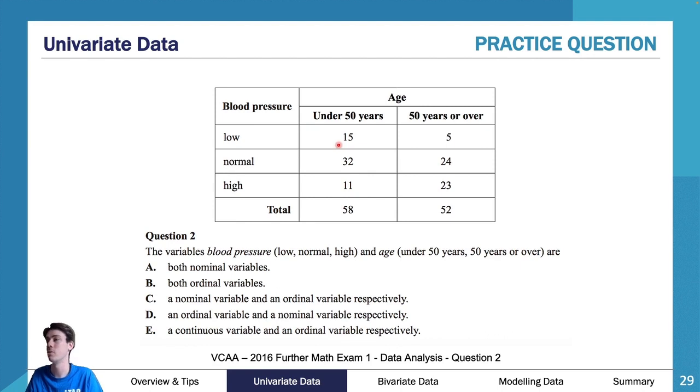But a lot of people said, oh, well, under and over 50, it's just two categories. So we're just going to say this is nominal. Well, it actually wasn't. It's also ordinal, because you can order that. You can say, well, if you're under 50, that's at the start. If you're over 50, that's at the end. You can order that. So the answer to this was actually B. So both ordinal variables, and only 31% of people got this right. That's 31% of the cohort got this question right, which was question 2 on the exam.